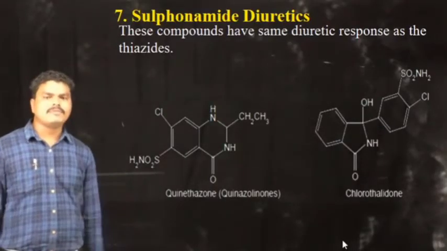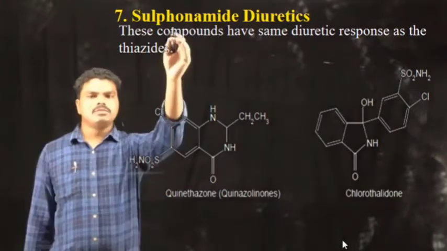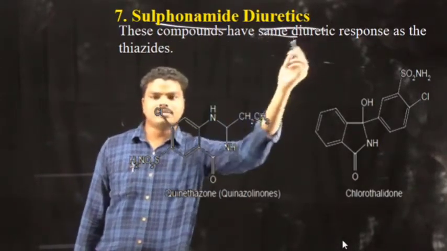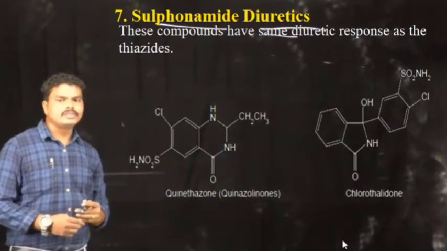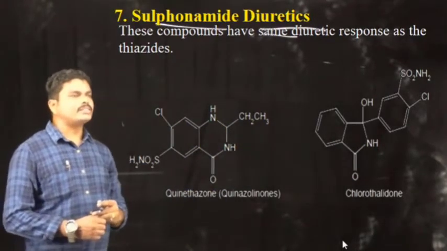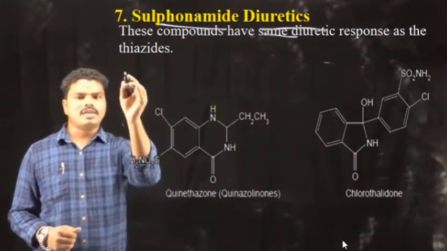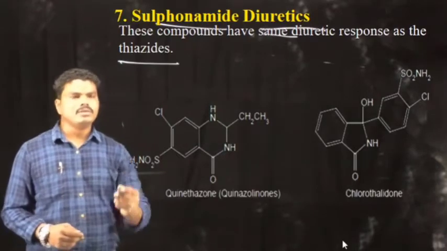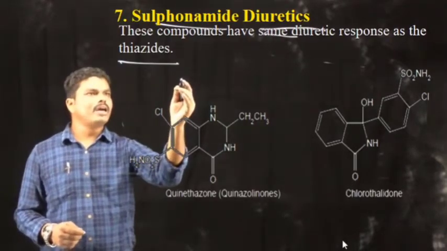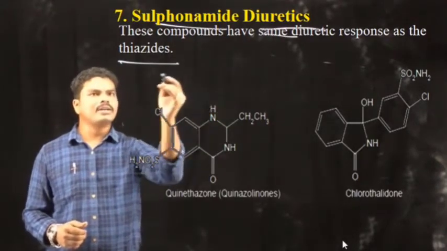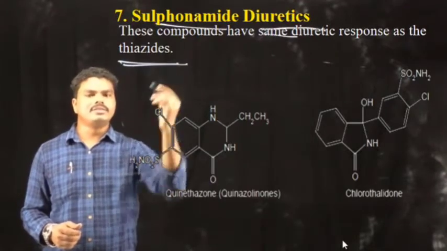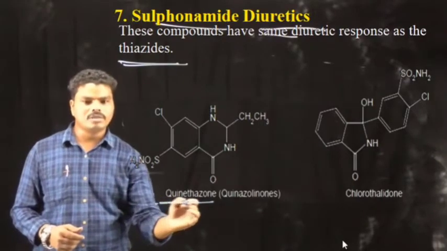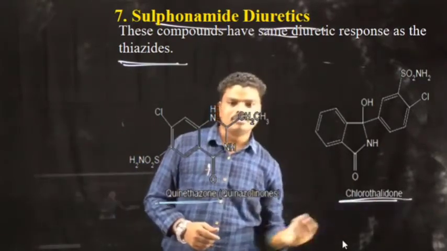The next class of diuretics are sulfonamide diuretics. These sulfonamide diuretics have the same diuretic action as that of the thiazides. So these sulfonamide drugs have the same mechanism of action as the thiazides. Examples for this class of drugs are xipamide and chlorthalidone.